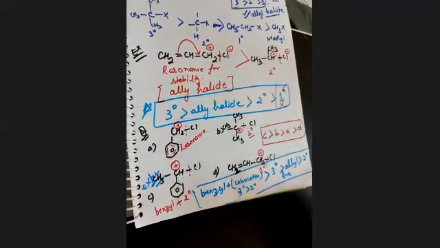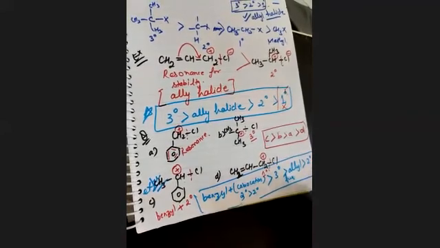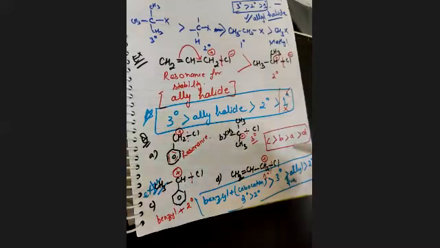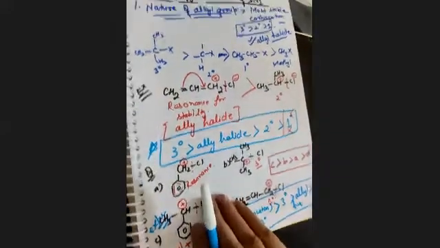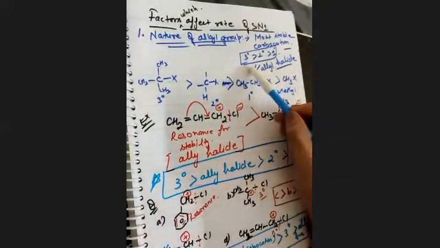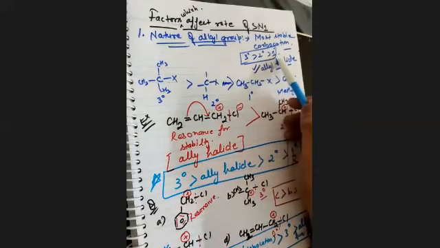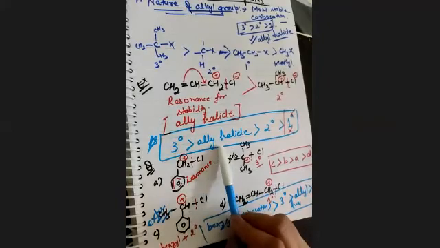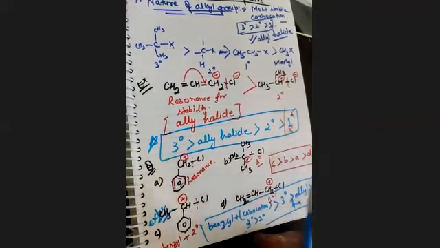Every time, with every question, with every compound, your formula or pattern will change. So I'm telling you 2 different things. In simple alkyl halide, 3rd degree is more stable than 2 degree than 1 degree. If allyl halide is there, then 3 degree is more stable than 2 allyl halide, than 2 degree, than 1 degree.